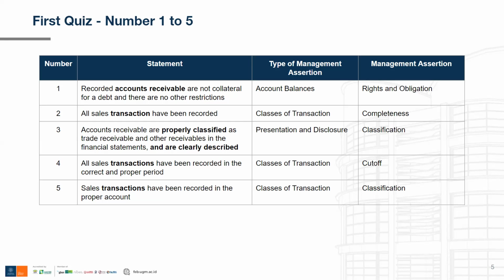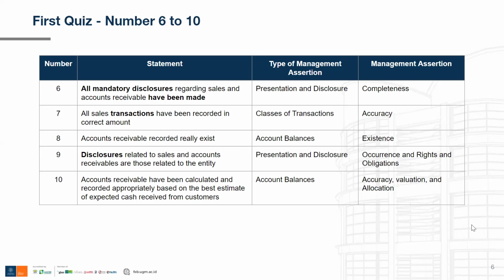For the fifth statement, sales transactions have been recorded in the proper account. Like the previous statements, this statement mentioned about transactions. So, of course, as usual, the correct type of management assertion is classes of transaction. And the management assertion is related to classification because the statement talked about whether or not the transaction have been recorded in the proper account.